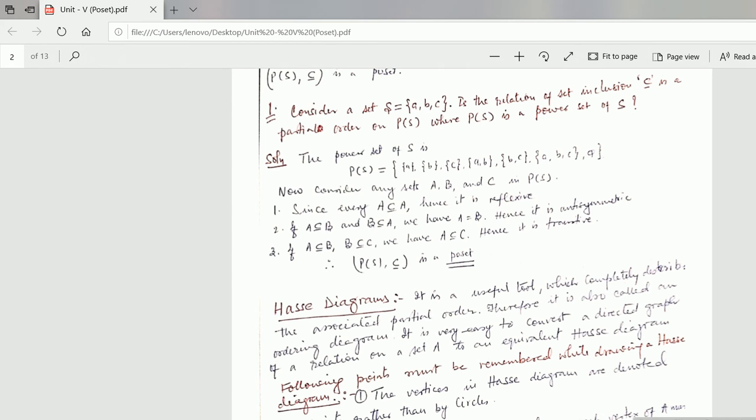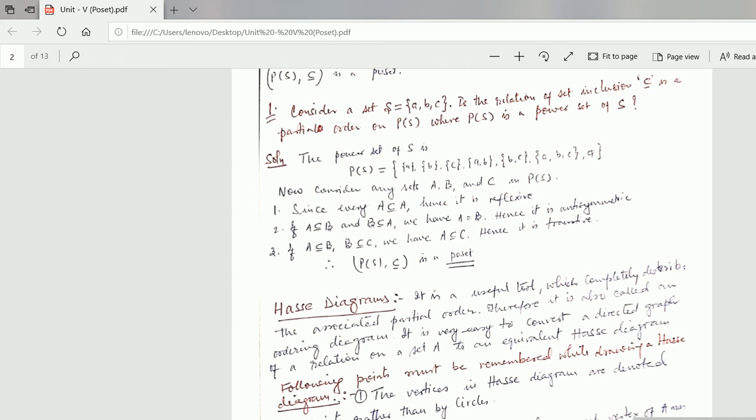Since every A belongs to A, we have it is reflexive, hence it is reflexive. If A is a subset of B and B is a subset of A, we have A is equal to B, hence it is antisymmetric. This is the definition of antisymmetric and reflexive, which you have already studied.